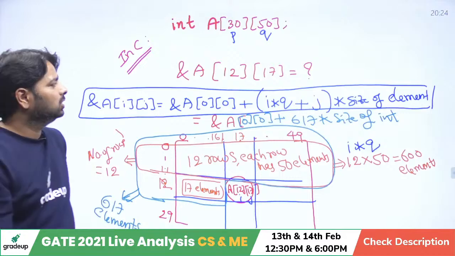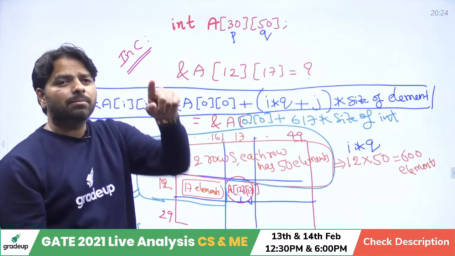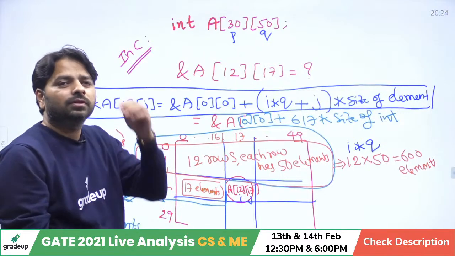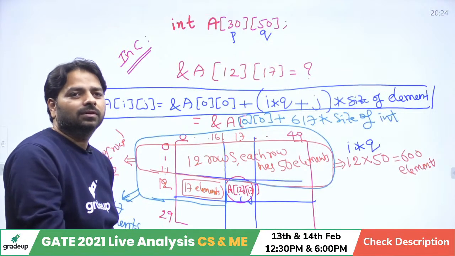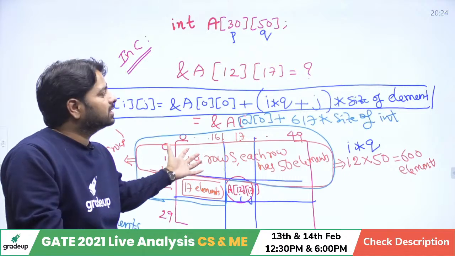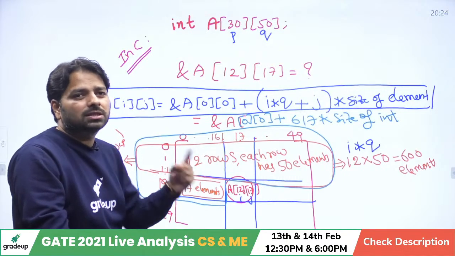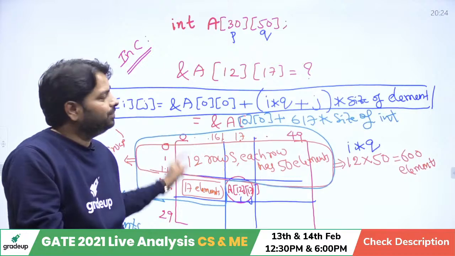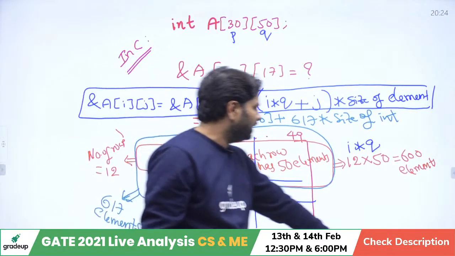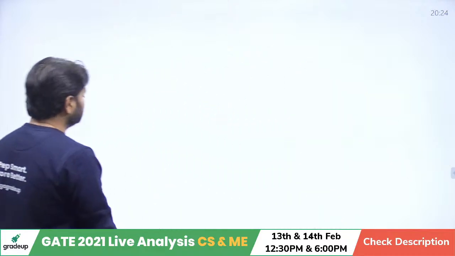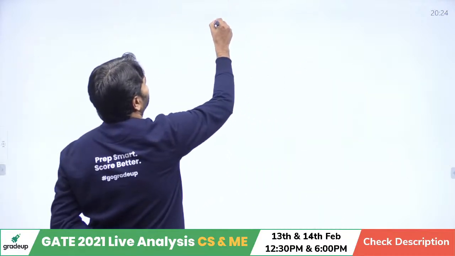Clear? That is 2D, row major. Use the same concept. And if you don't know this concept, please don't try this at all because it is very important for data structures. Column major order is not in C programming, but still I'm trying to explain here because it's part of the syllabus. Now let's go for column major.